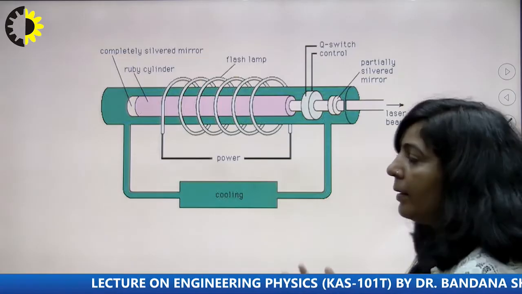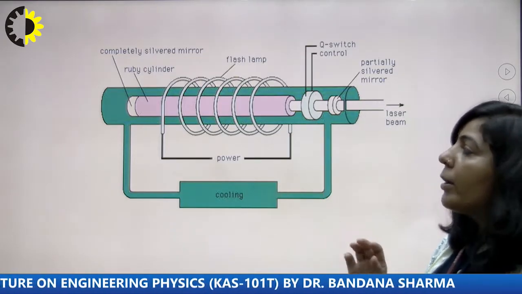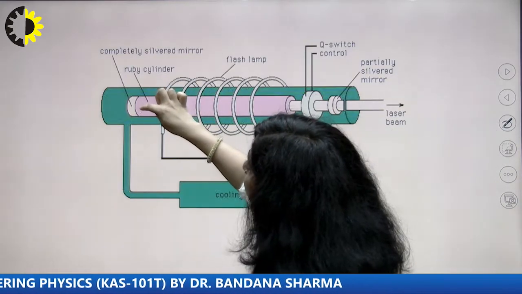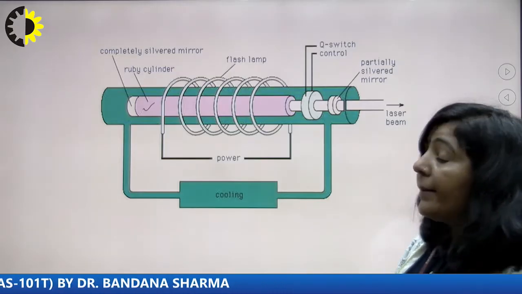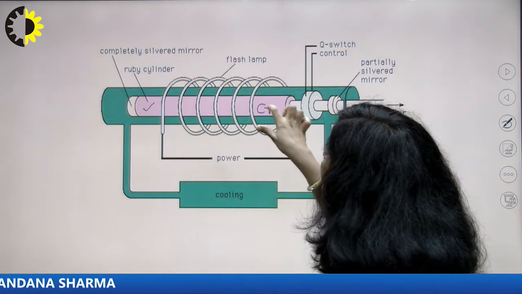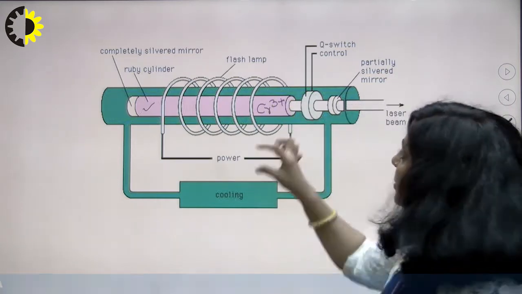And you can understand that construction with the help of this block diagram. What you have here is this pink ruby crystal. This is an Al2O3 crystal, and in this Al2O3 crystal, chromium ions are added. These chromium ions are the active ions. So this is your active medium.